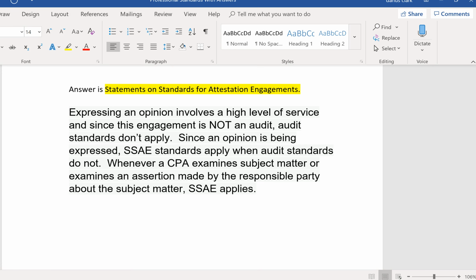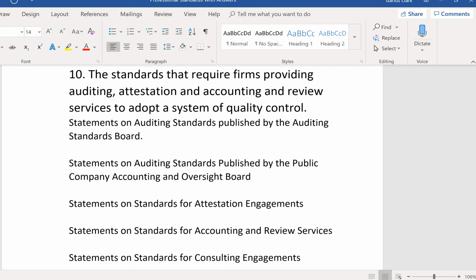Number 10, the standards that require firms providing auditing, attestation, and accounting and review services to adopt a system of quality control. Okay, this means at the firm level, there are standards that require, if your firm provides auditing, attestation, and accounting and review services, and let's face it, that's 99% of firms probably, they must adopt a system of quality control. Well, the standards that apply to that are quality control standards, a separate set of standards, separate than everything else here, quality control standards. So the answer would be none of the above.